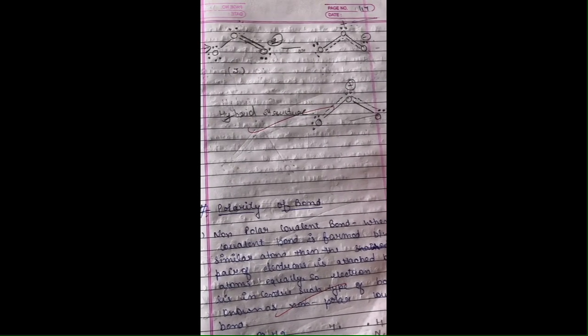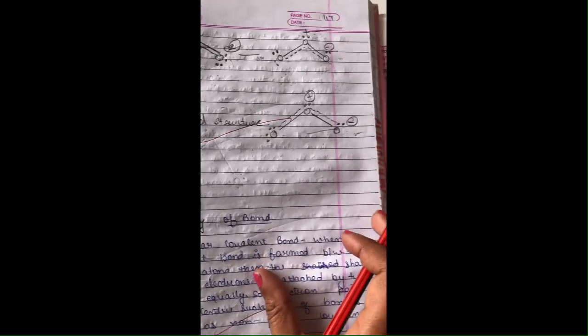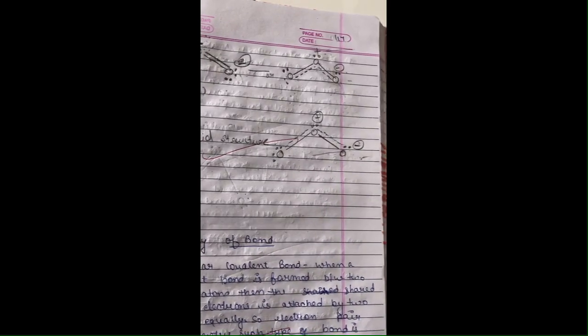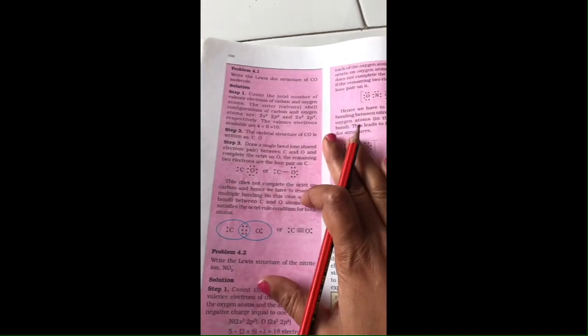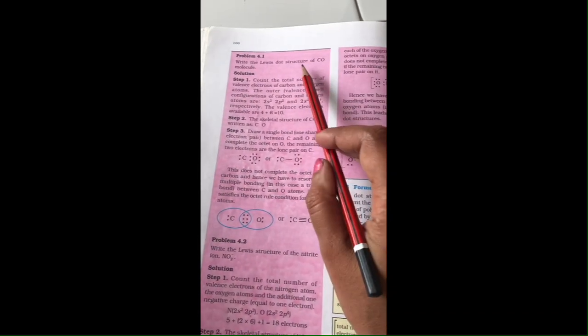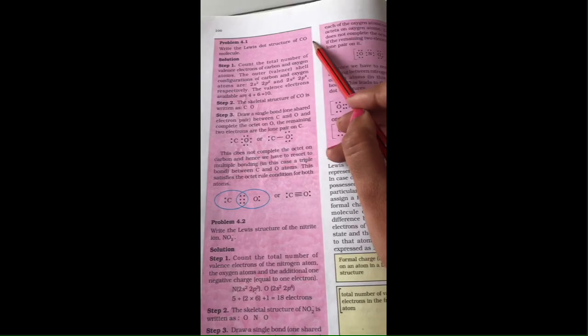So once you have to try the examples from your book also related to the concept of resonance. These are the examples for the questions that are based on the Lewis structure, clear?